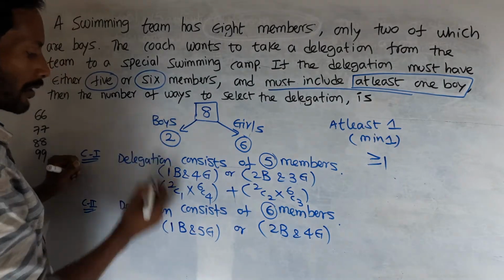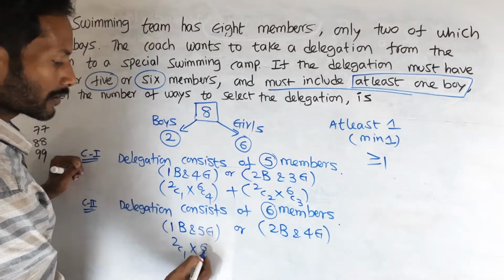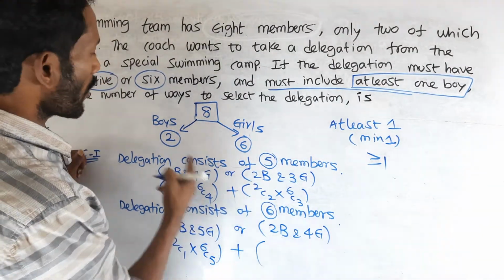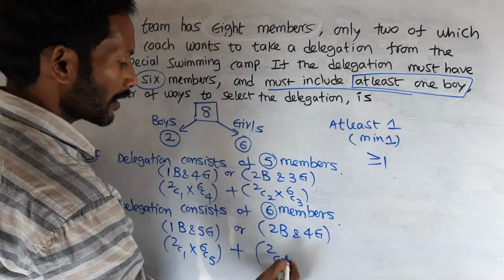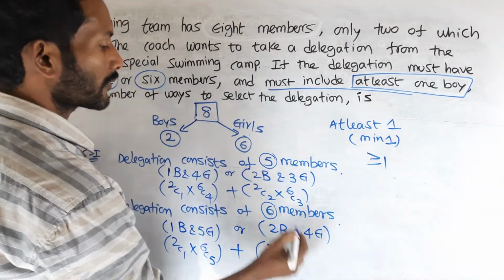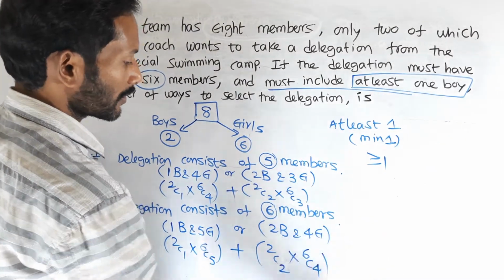For case 2, 1 boy out of 2, 2C1, and 5 girls out of 6, 6C5, plus 2 boys out of 2, 2C2, and 4 girls out of 6, 6C4.